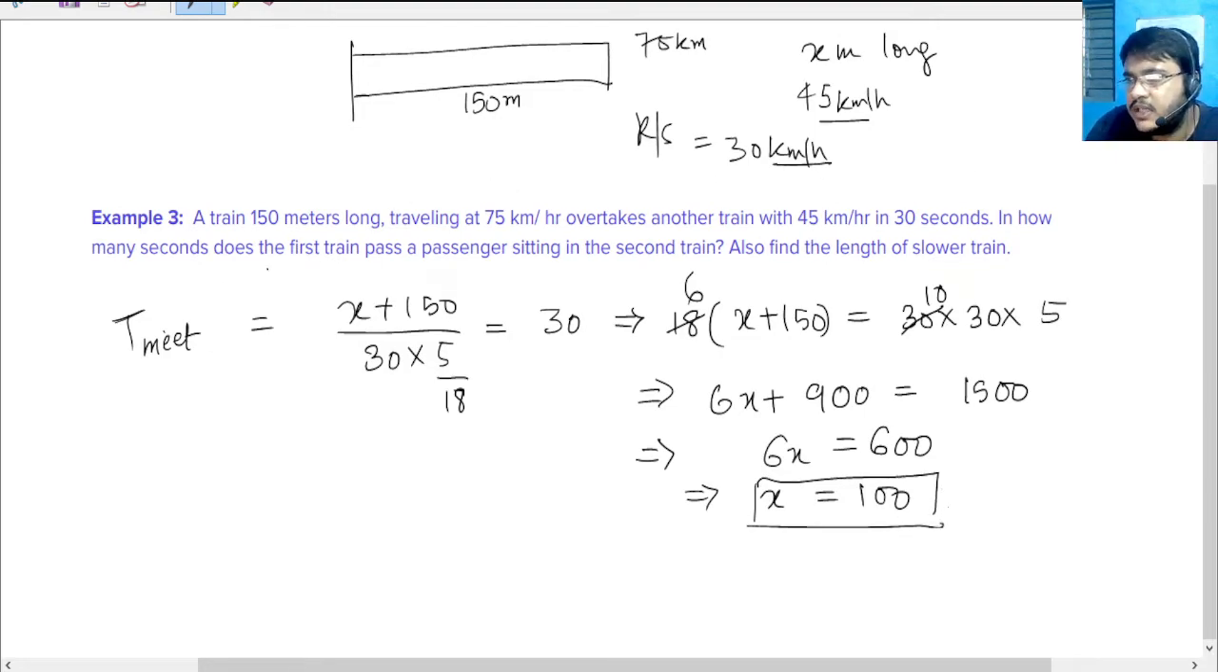So in how many seconds does the first train pass the passenger sitting in the second train? Okay, so somebody who is sitting in the second train is a point object. The amount of time that the first one will take to cross that person will be 150 by 75, which is going to be 150 by 75 into 5 by 18. This 18 goes to the numerator.